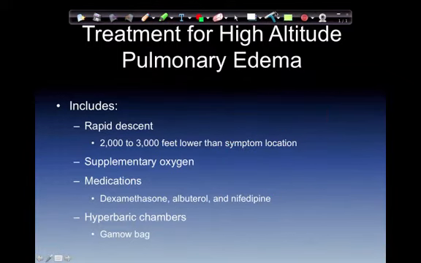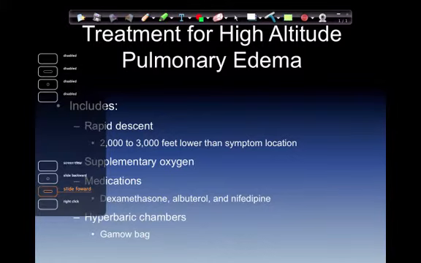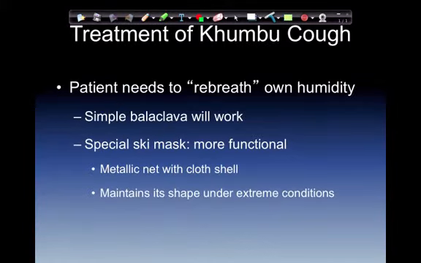And then hyperbaric chambers: a Gamow bag, a sleeping bag-like device that can be inflated to mimic pressures at altitudes approximately 2,000 foot lower than you're currently located. The treatment of Khumbu cough: patient needs to rebreathe their own humidity. A simple balaclava will work, and this is something that just covers your face so that you breathe your own humidity. A special ski mask is more functional. Metallic net with a cloth shell maintains its shape under extreme conditions.